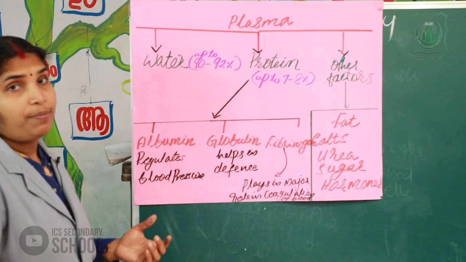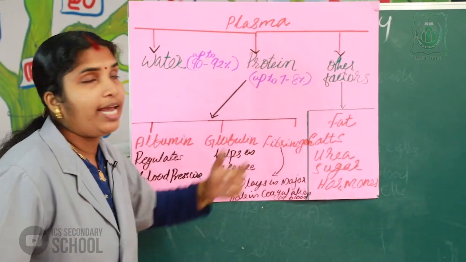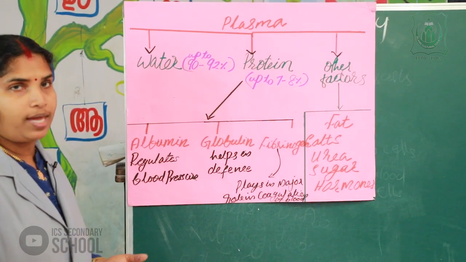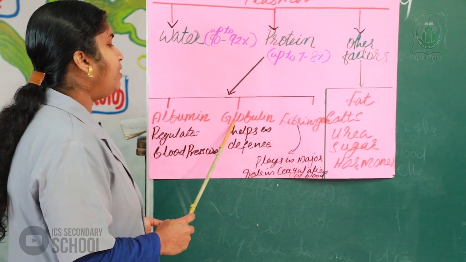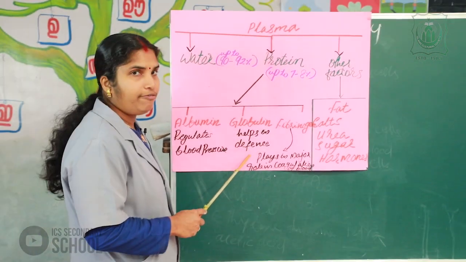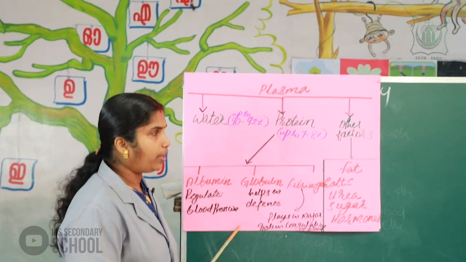These three plasma proteins make up the 7 to 8% of the plasma. Globulin and other plasma proteins help in the defense mechanism of our body.